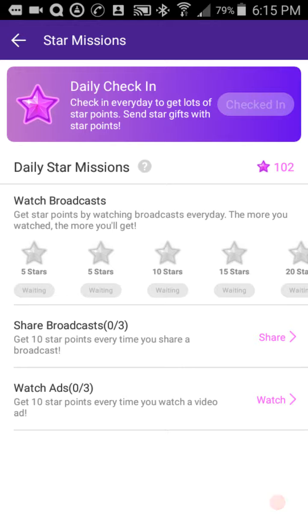Sharing their broadcast, or sharing a broadcast, is another way. You get 10 stars, but you can't claim until you've shared 3 times, then you'll get 30 stars in total. You can watch ads if you have long enough time that you've been watching a broadcast and you want to get some stars. You'll get 10 stars per watched ad, which is usually 30 seconds. But the thing is, once again, you've got to wait for 3 ads to be watched before you claim, so technically it'll be 30 stars that you claim.